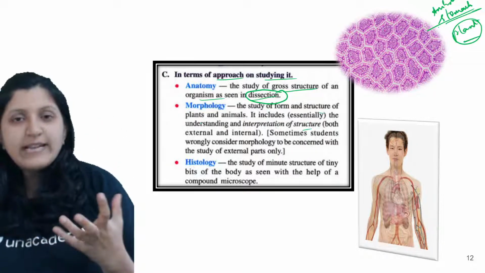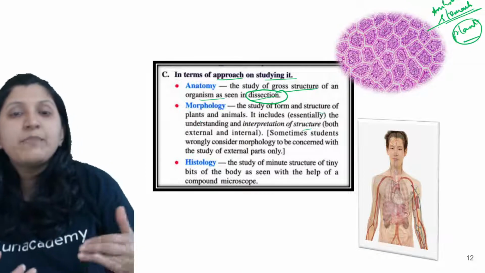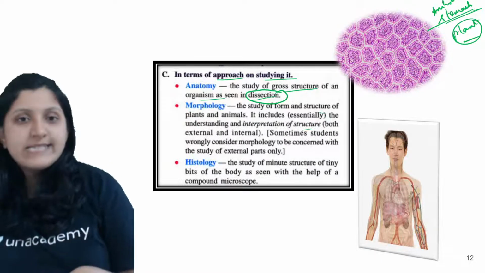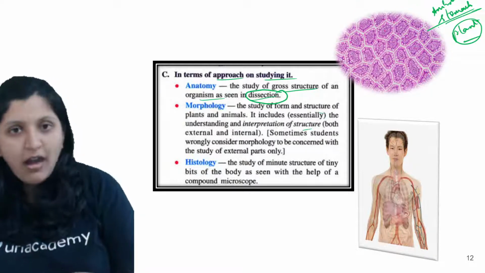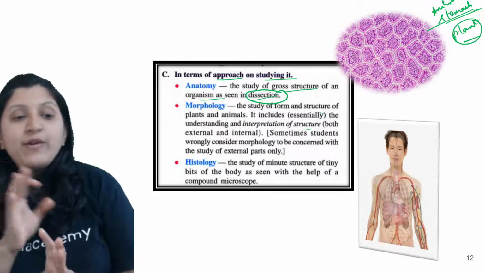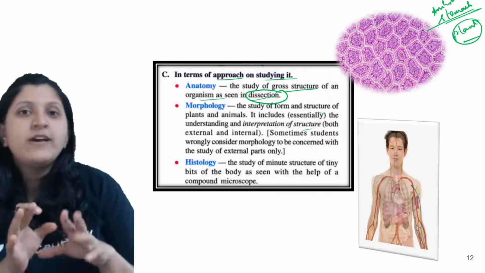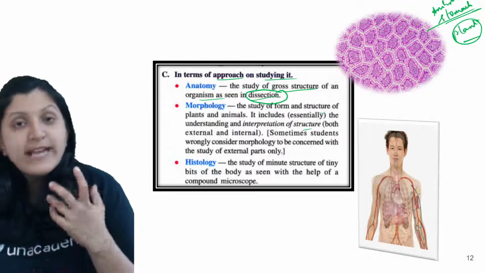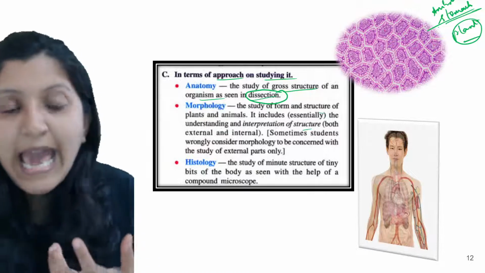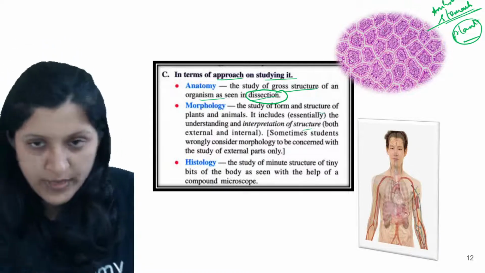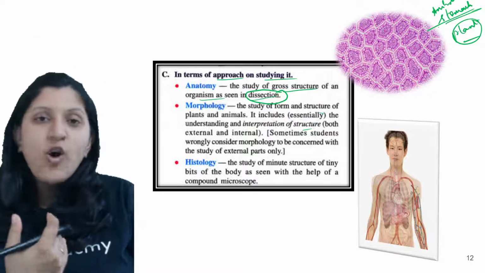It can be with respect to internal organs also, like the internal organ stomach, or the heart. You are not dissecting, just looking at it and mentioning the external arrangement. So it can be with respect to the overall appearance of the body or the internal organs as well.